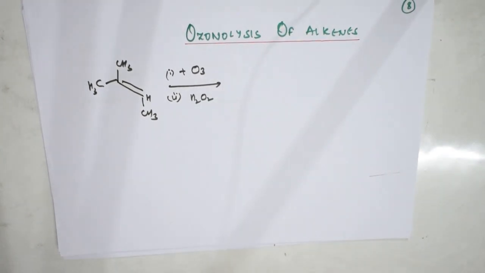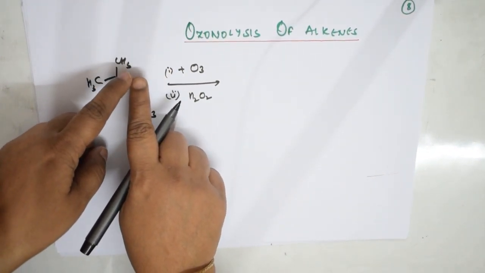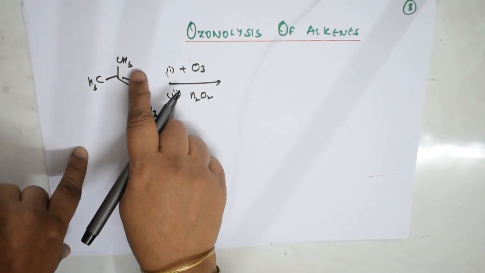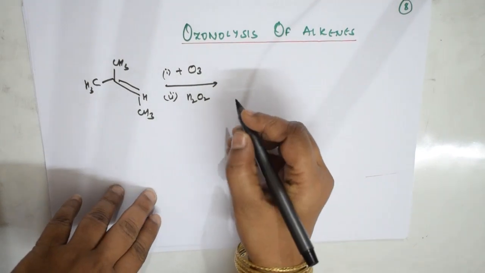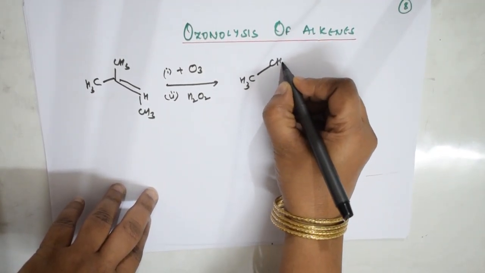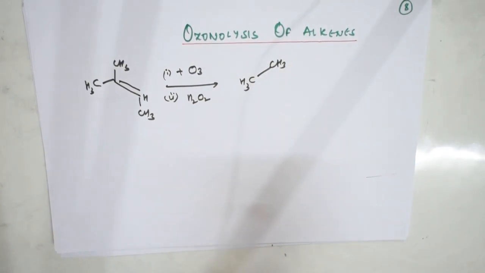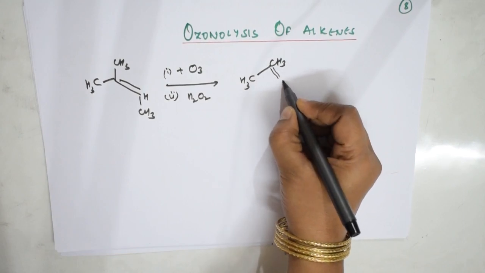I did a video on this also. What is the role of hydrogen peroxide here? Why are we using this? When you add this, the double bond breaks and oxygen adds, then one oxygen above, two oxygens below, and ozonide is formed. So I'm directly writing the product here. As I said, please watch the earlier videos. I explained very clearly what the compounds are and what the product formed is.